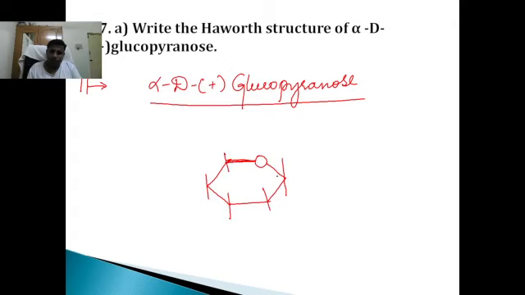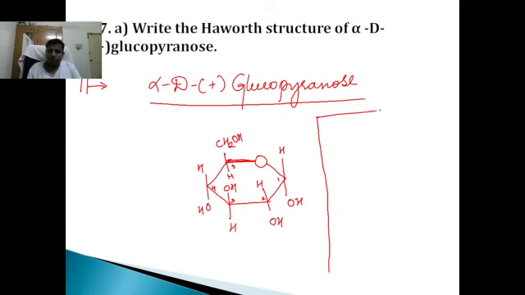This is first carbon, second carbon, third carbon, fourth and fifth carbon. First carbon: H, OH, H, OH, OH, H, H, OH, and then finally CH2OH, H. This is alpha D plus glucopyranose.